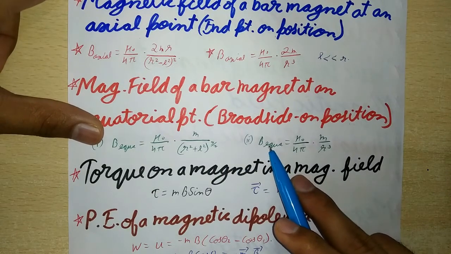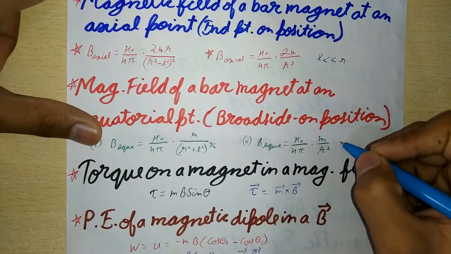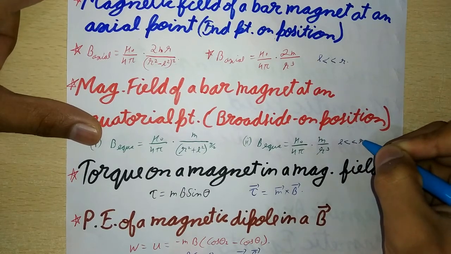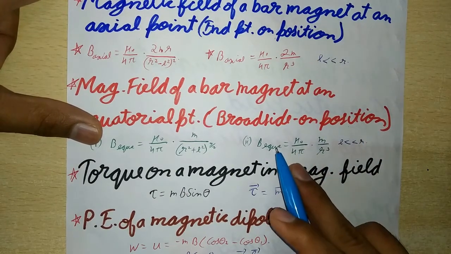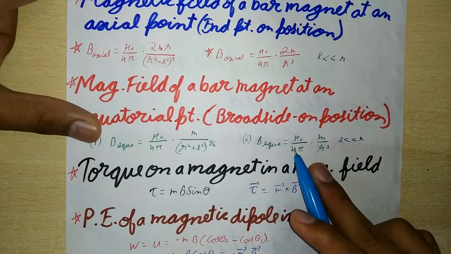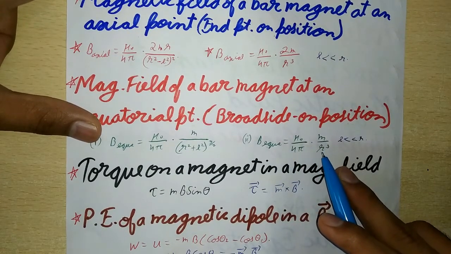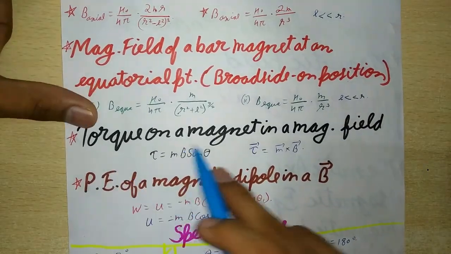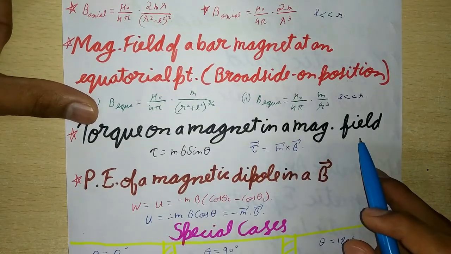And second, for a short magnet, whose l is much less than r, B equatorial is equal to mu naught upon 4 pi into m upon r cube. The magnetic field at any equatorial point of the magnetic dipole is in the direction opposite to that of its magnetic dipole moment.